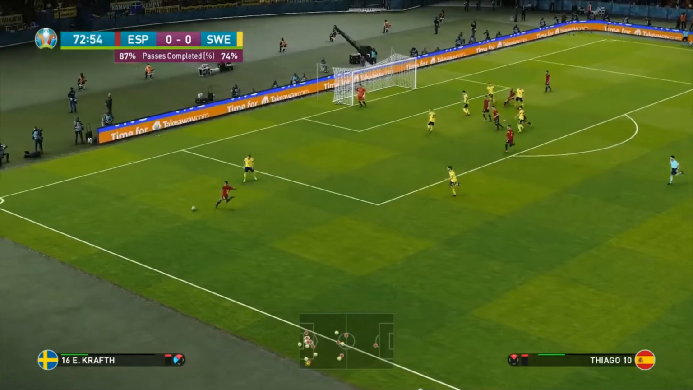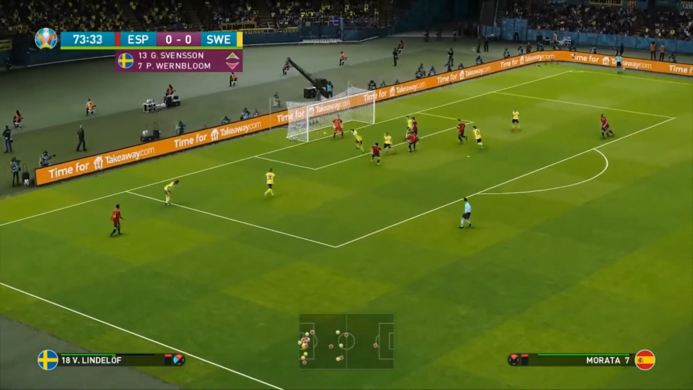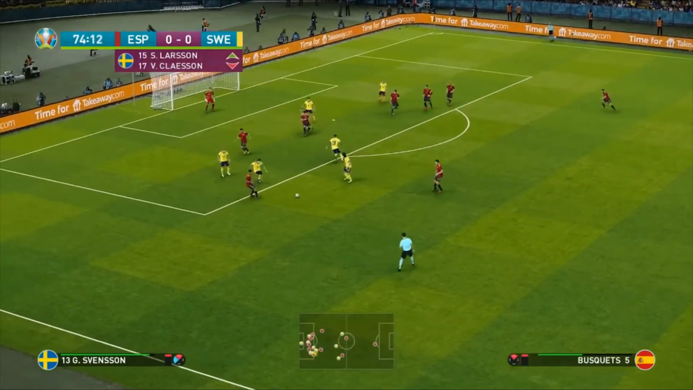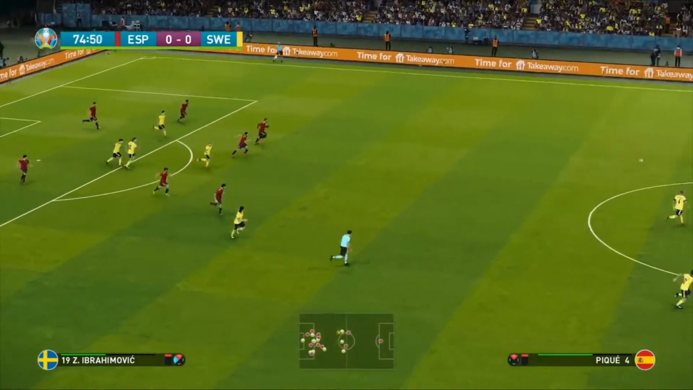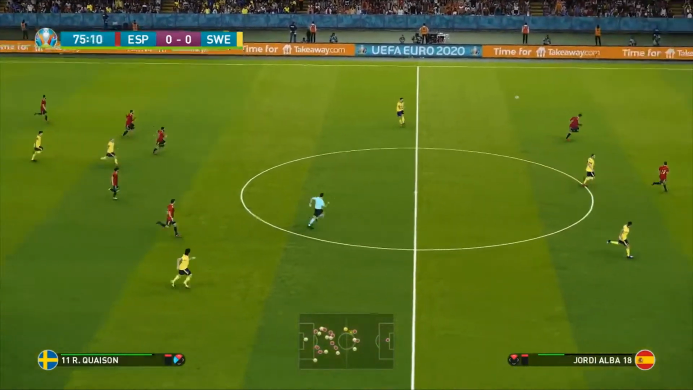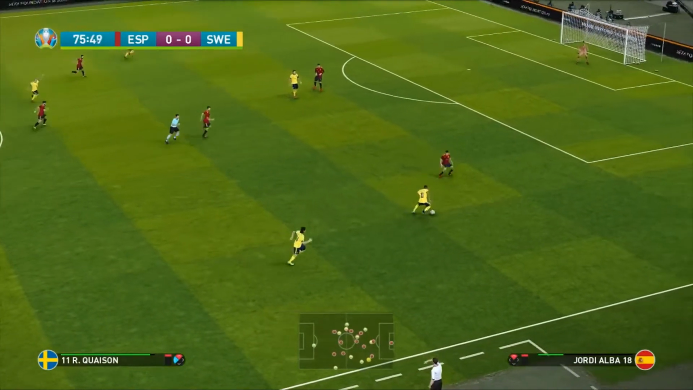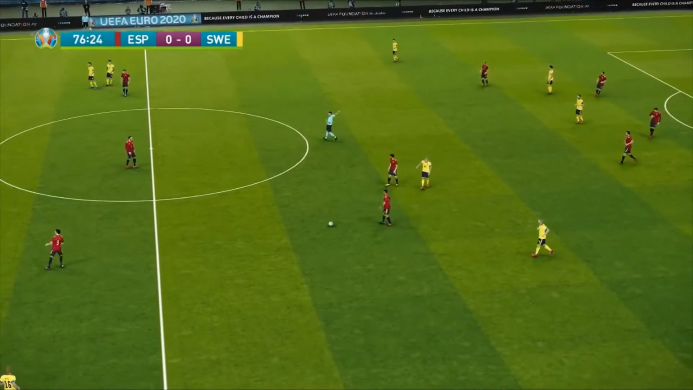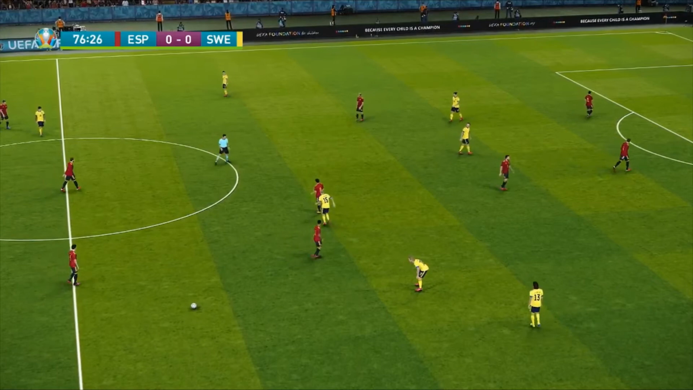Here's Thiago. Takes a lovely touch. Holds the ball. Whips it in. Tries to get it to Morata, but he can't. Now Busquets. Into Thiago. But Larsson gets the ball. And now this is a great opportunity to counter-attack because look at the space that Robin Quaison has to run into here. But Jordi Alba gets the ball back. Great defending there from the Spanish fullback. And the referee is going to give a free kick here to Sweden.